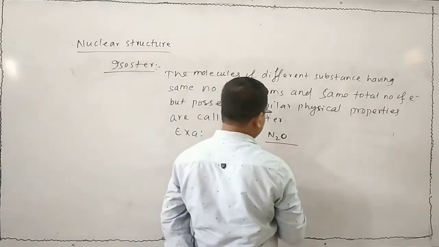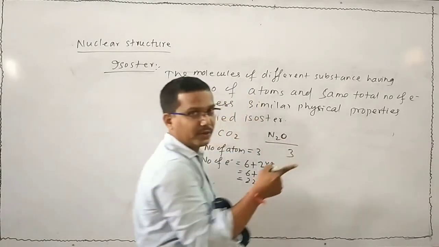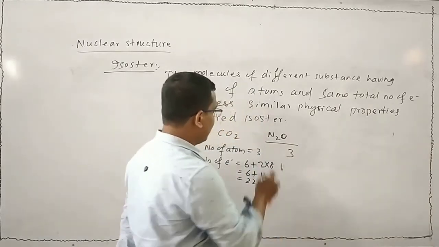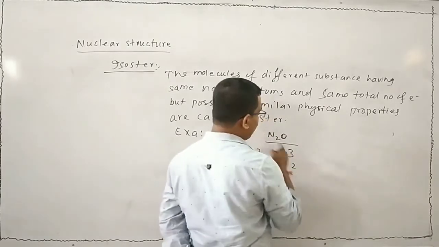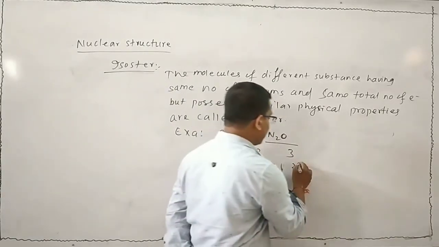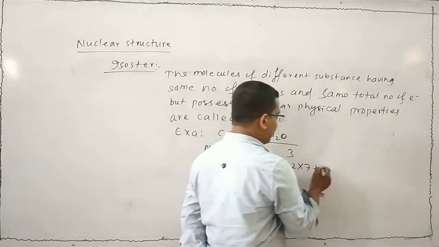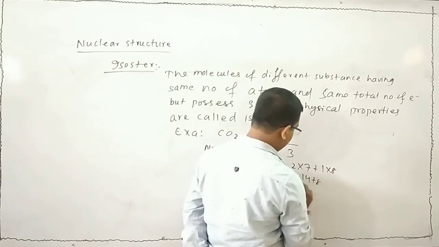Now calculate for N2O. Number of atoms is 2 nitrogen and 1 oxygen. Total electrons: nitrogen having 7 electrons, 2 nitrogen, so 2 into 7, oxygen having 8 electrons, 1 into 8, 14 plus 8, that is 22.